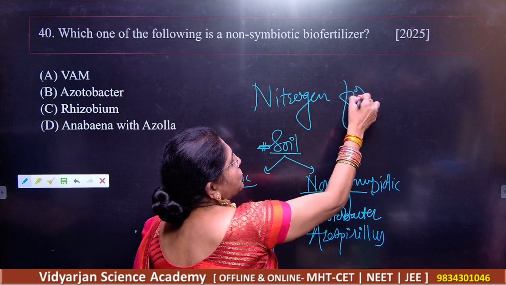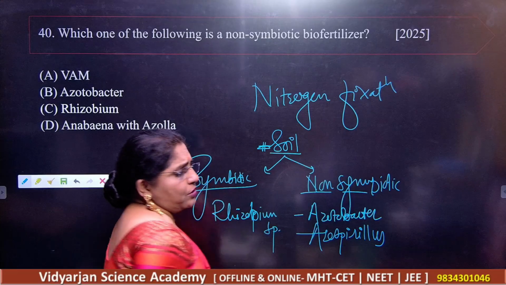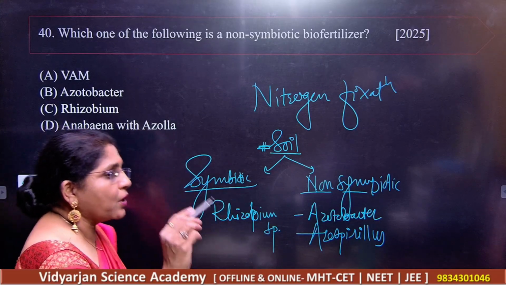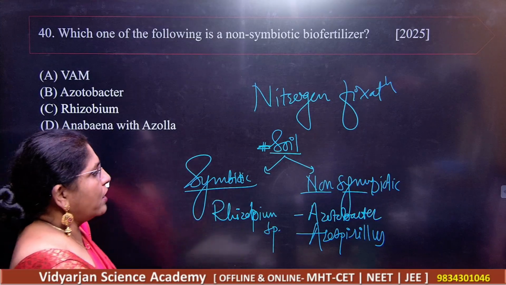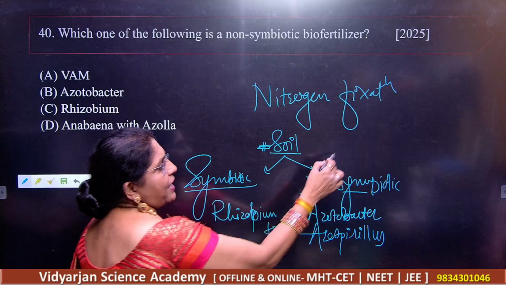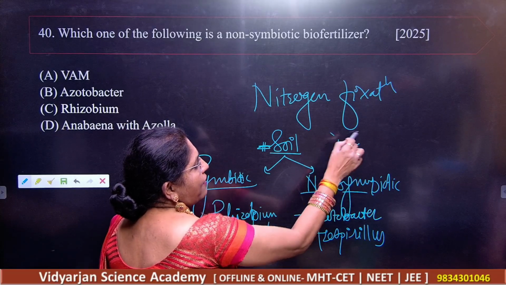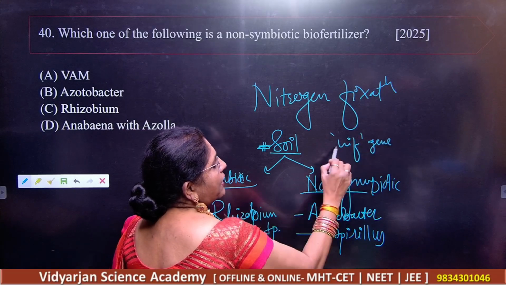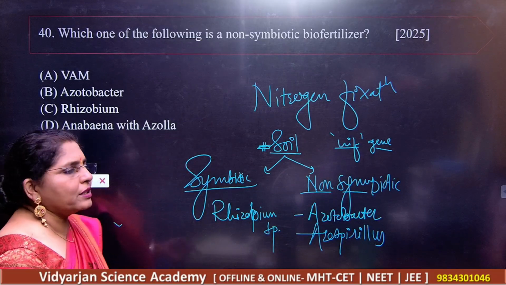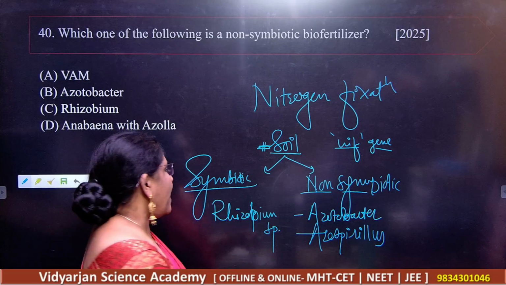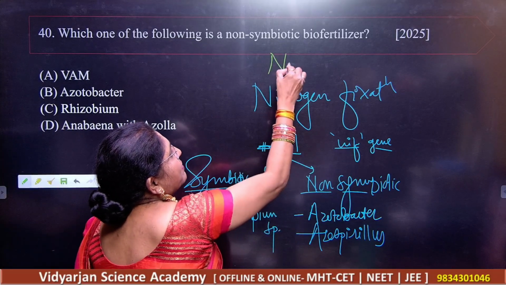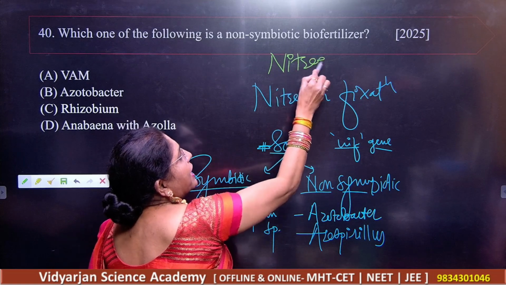Nitrogen fixation. Got it? And you know why they can fix the atmospheric nitrogen? Because they have the presence of the nif gene in their genome, and they have an enzyme. What is the name of that enzyme? That enzyme is nitrogenase.